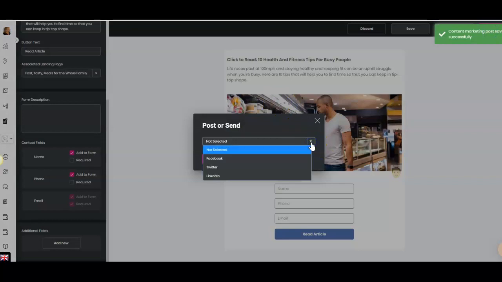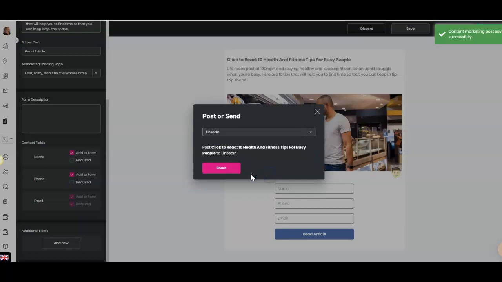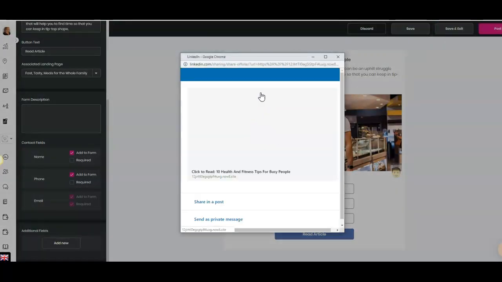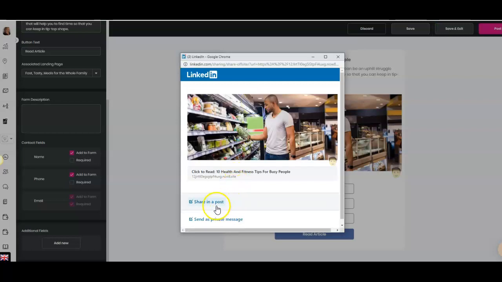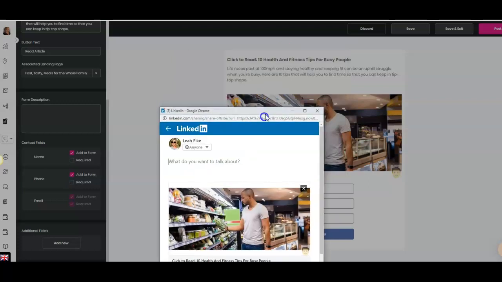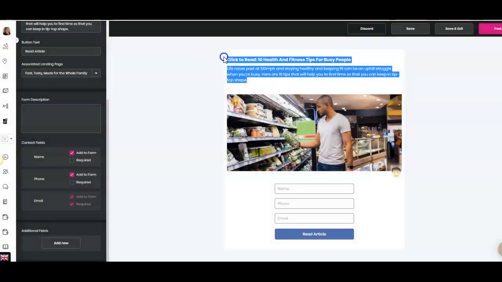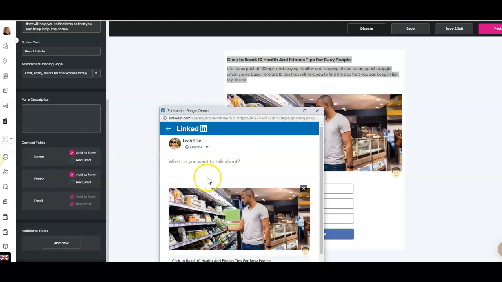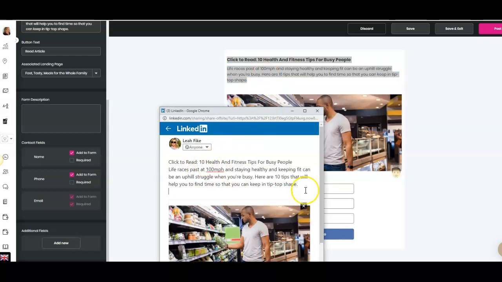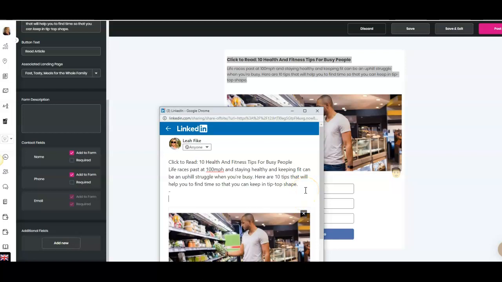Right now we do have Facebook, Twitter, and LinkedIn right here on this section. So all you have to do is just click on it. I'm already logged in to LinkedIn, and we'll go ahead and share this post. And I like to add the wording. So here we can do this. Click this. Now we know that this is health and fitness.